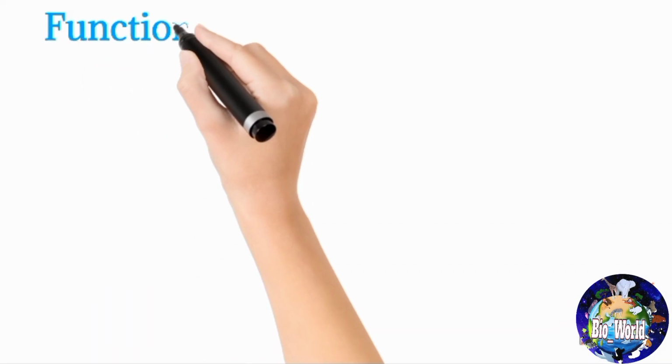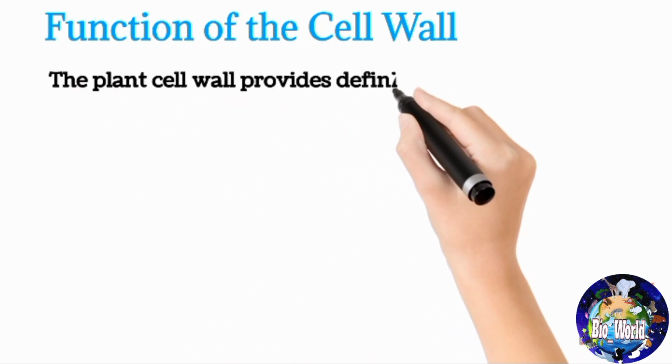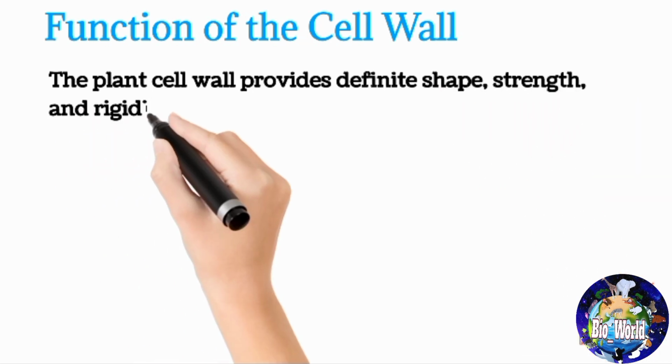What is the function of the cell wall? The cell wall is an integral component of the plant cell and it performs many essential functions. Following are some of the major cell wall functions observed. The plant cell wall provides definite shape, strength, and rigidity.